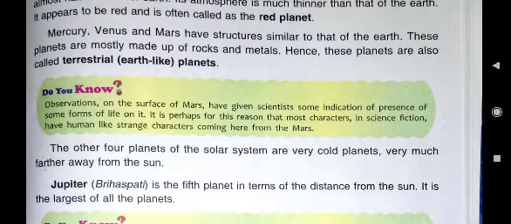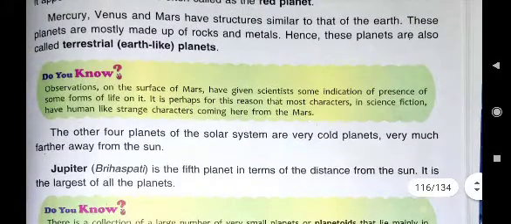These planets are mostly made up of rocks and metals. Means what we will write, children? Mercury, Venus, Earth and Mars are known as terrestrial planets because they are made up of rocks and metals.